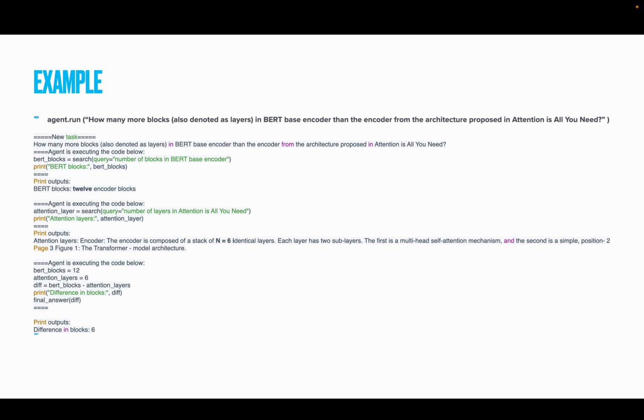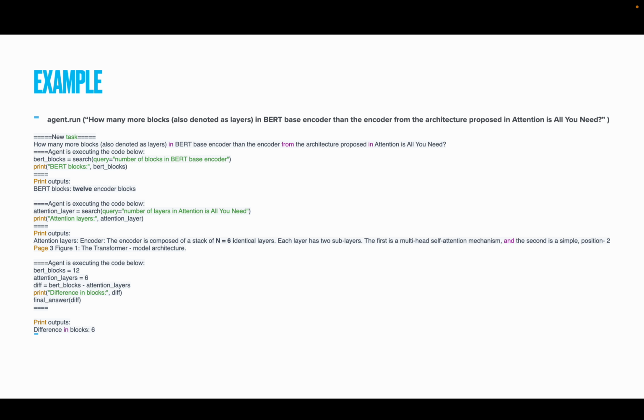Let's see an example here. agent.run: how many more blocks are in the BERT base encoder than the encoder from the architecture proposed in the Attention Is All You Need paper? The result of this will be 6, but see how this is solved by using an agent. First, a BERT block is created. The search query is the number of blocks in the BERT base encoder. Then the output will be 12.